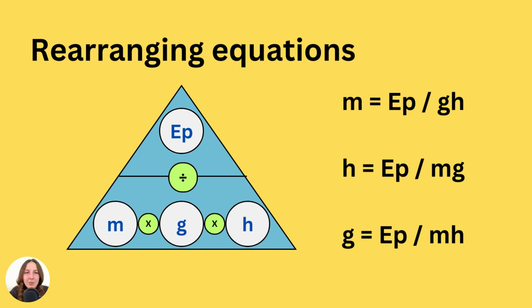Just like I said earlier, you may need to rearrange this equation in some way. Often you will be given G. It's very unlikely you'll have to work that out, but it's always good to know how to manipulate this particular equation. You can use the triangle method like I've put out here. Just be careful using the triangle method if you are doing that throughout the physics curriculum, because as you get into more complicated equations, especially as you move into A level, the triangle is going to be a lot more challenging to actually use to rearrange. So just be aware of how to rearrange without the triangle. And if you would like a video on it, I'm more than happy to help you with that. Just let me know down below.